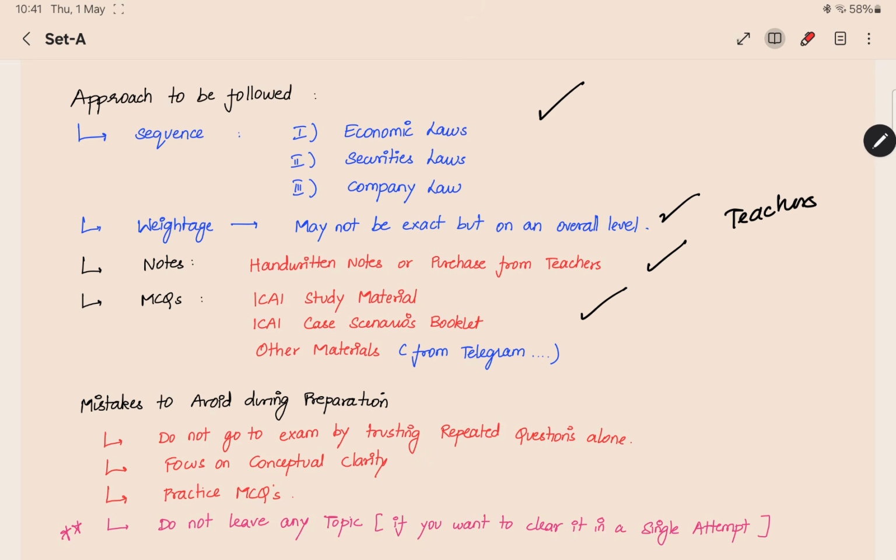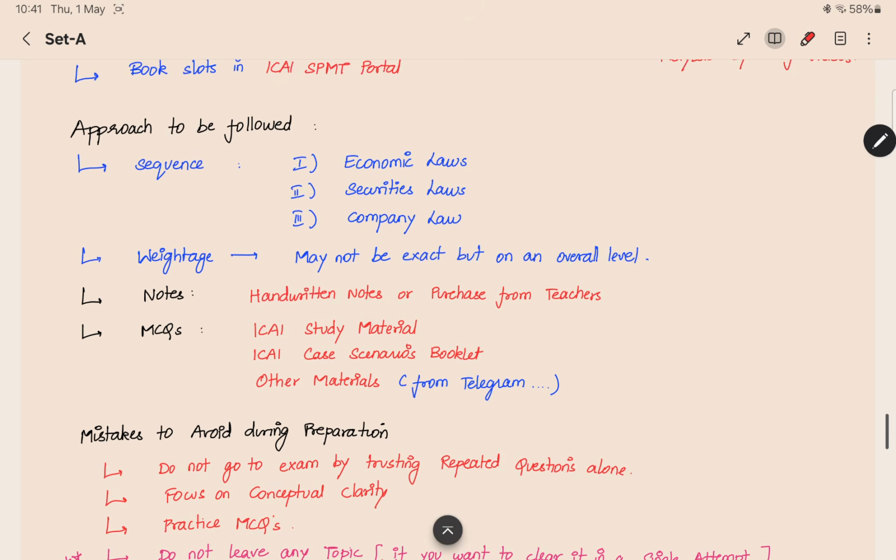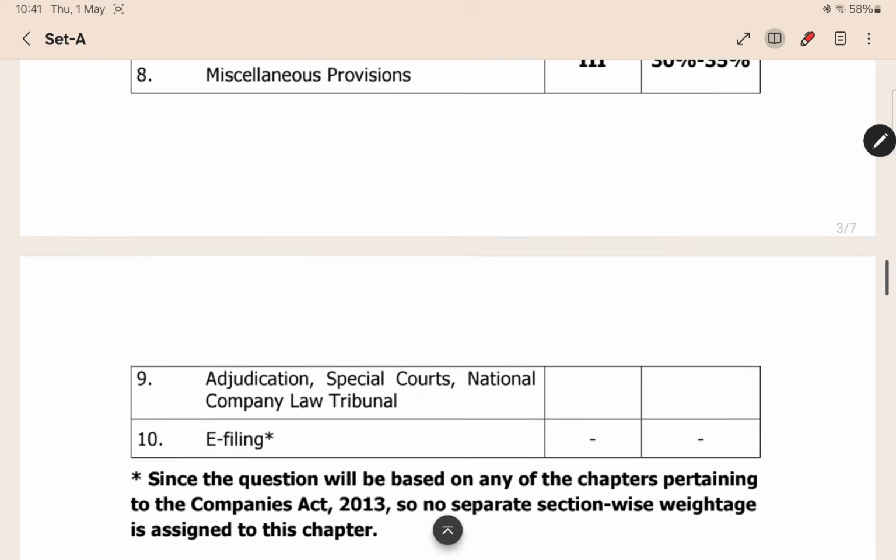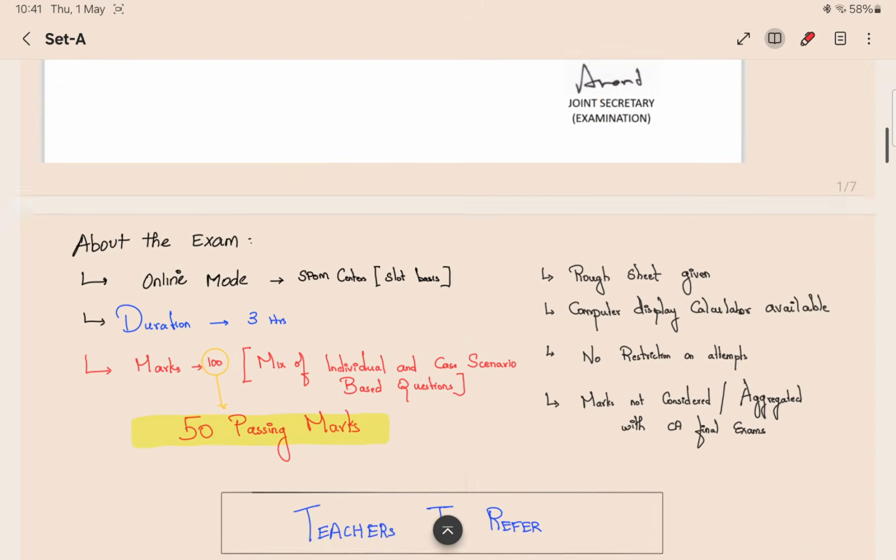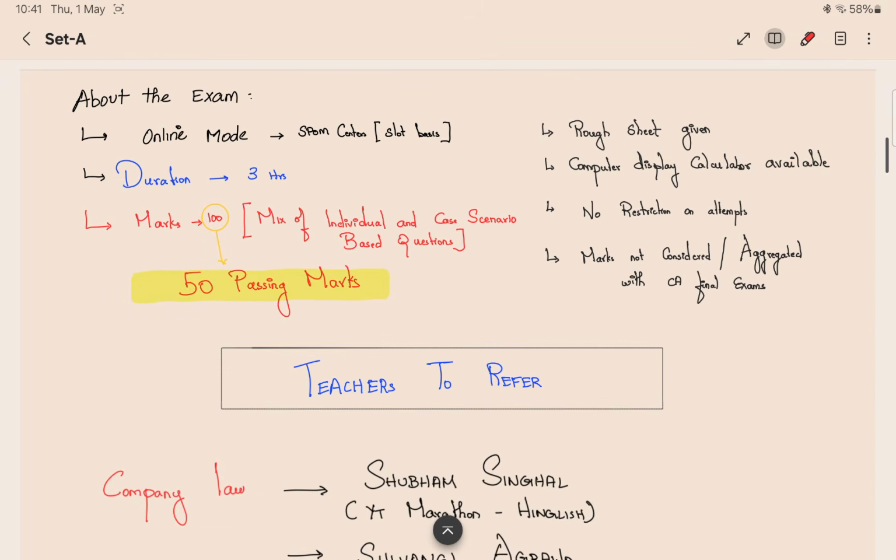The next thing is mistakes to avoid during the preparation. Before that, we can see the exam point of view: what is the exam, how it is going to be conducted. About the exam, it will be in an online mode. As everyone knows, you will be allocated a SPOM center.